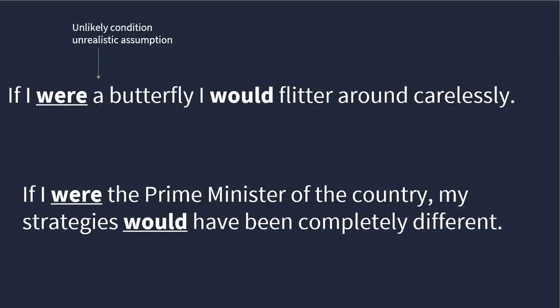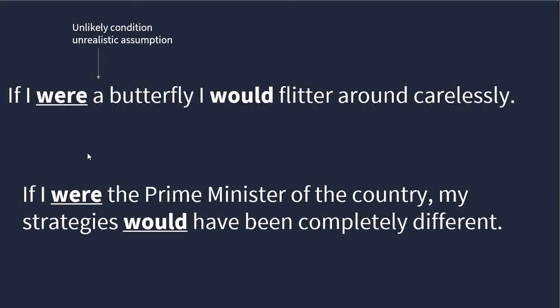There is one condition that is an unlikely condition. If I were a butterfly. It is called an unlikely condition because you would never be a butterfly. If I were a butterfly, I would flitter around carelessly. In this case, you can see it takes would. Another example of the same unlikely condition is, if I were the prime minister of the country, my strategies would have been completely different. In this case also, would is used.